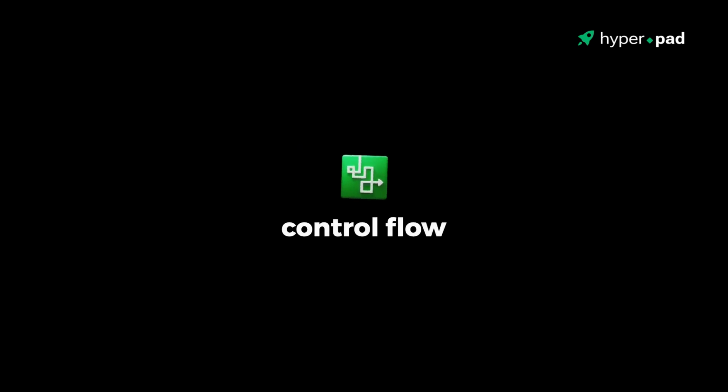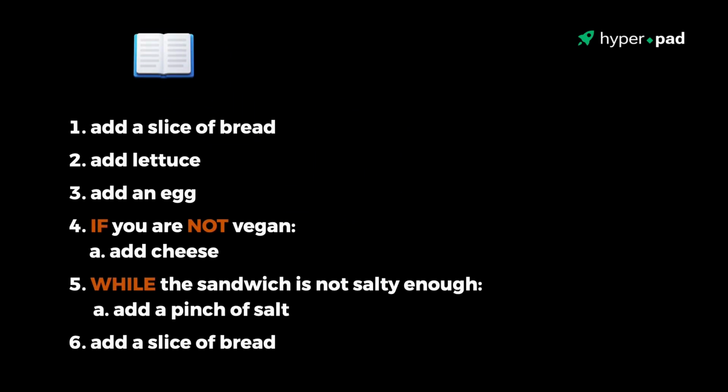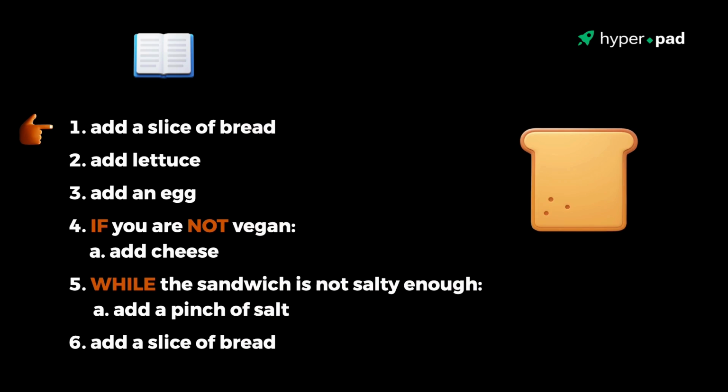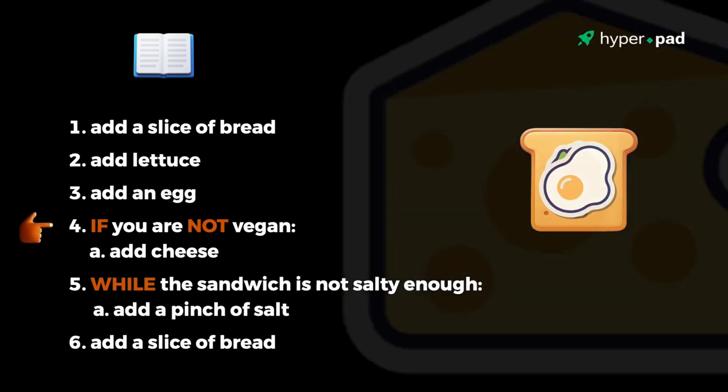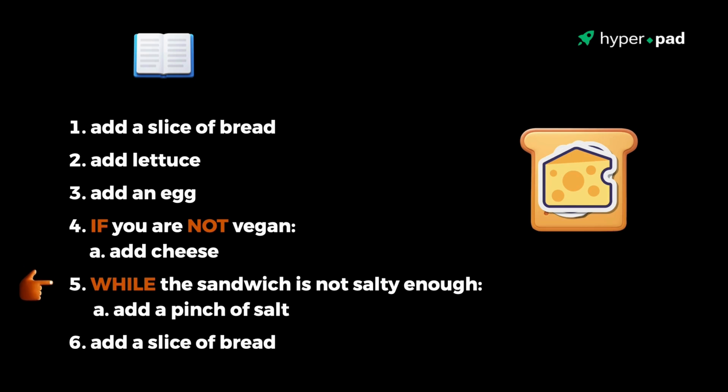Next, let's learn about control flow. Control flow in programming is like following a recipe. Just like a recipe guides you through steps in a specific order, control flow directs how your code is executed. For example, let's say you have a sandwich recipe that goes as follows. Add a slice of bread, add lettuce, add an egg. If you're not vegan, add cheese, add salt to preference, and finally, add another slice of bread.